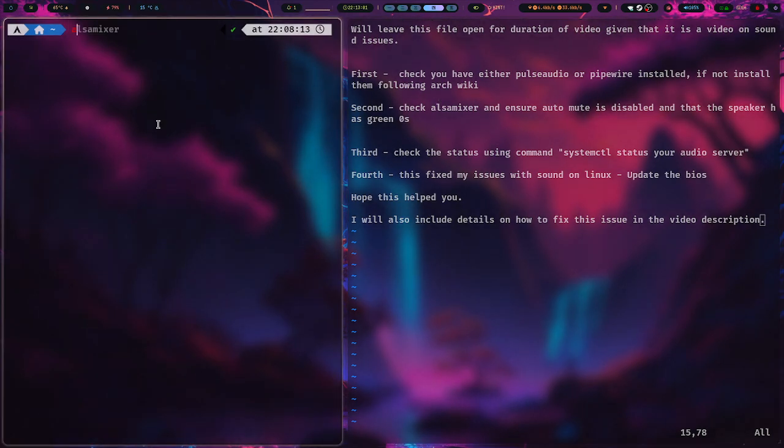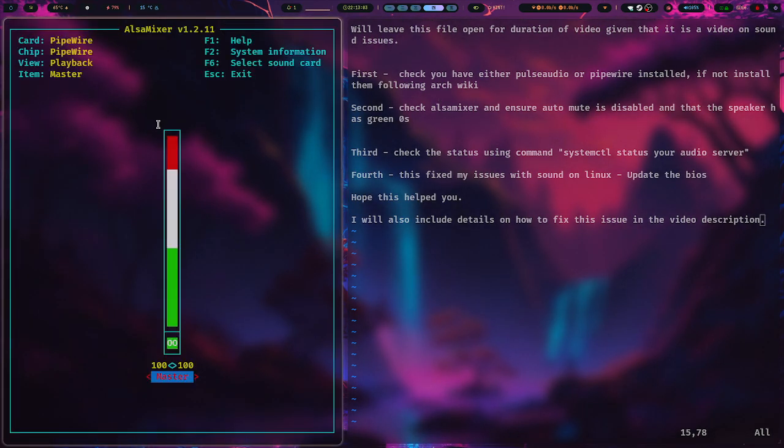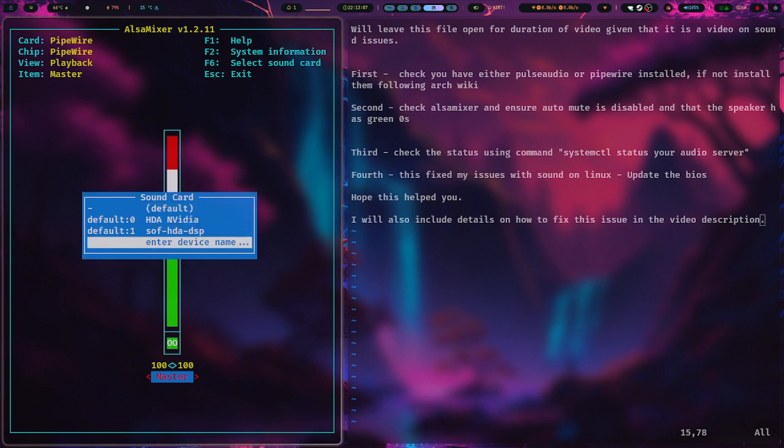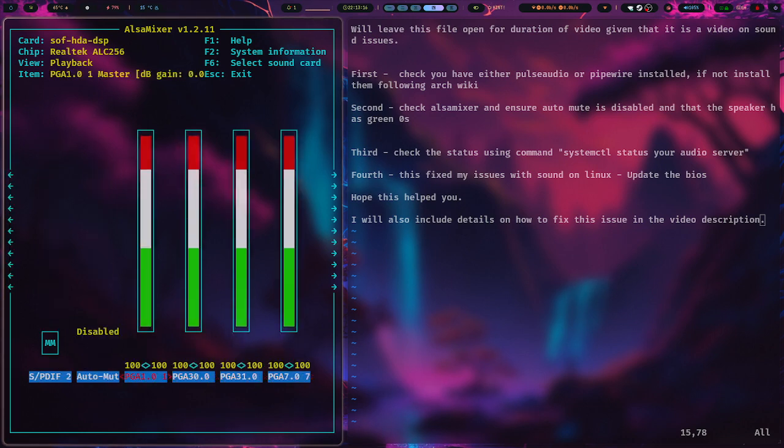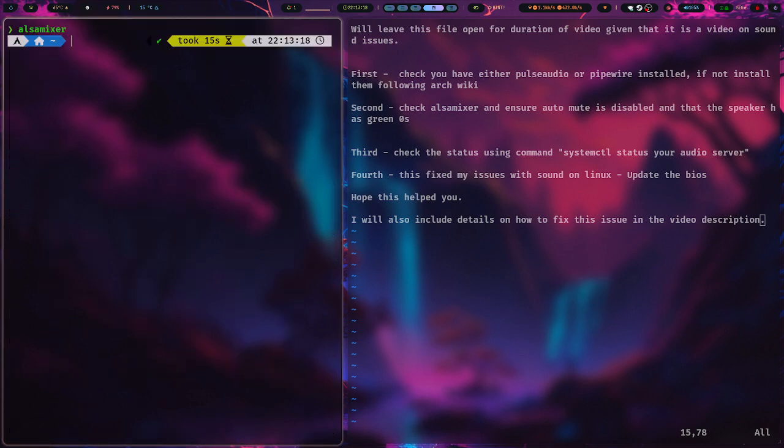So check AlsaMixer is the next. You just need alsa-utils for this, I believe, and you just select your sound card, which in my case is this one. Right, so just make sure that you have those green zeros and that auto mute is disabled.